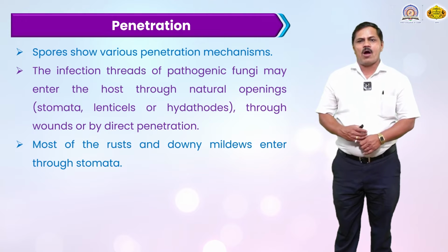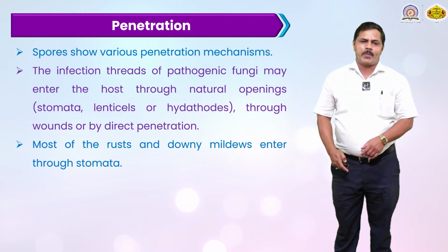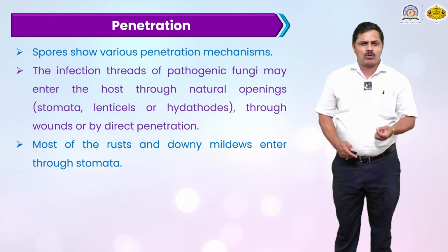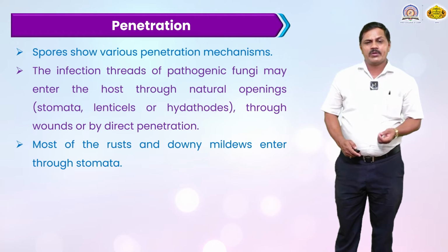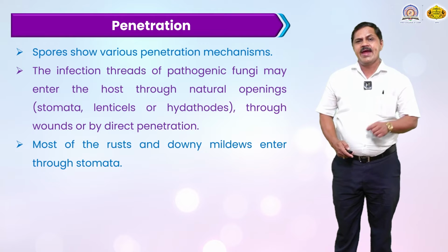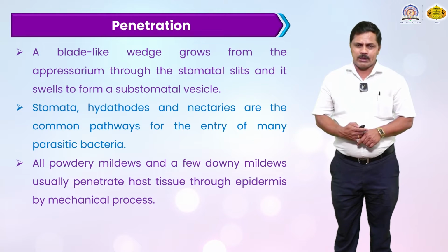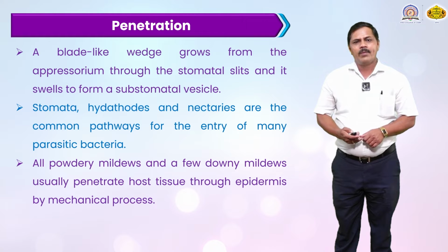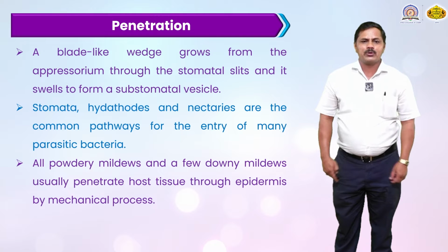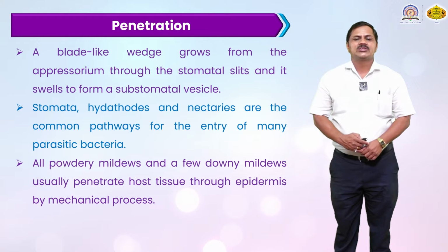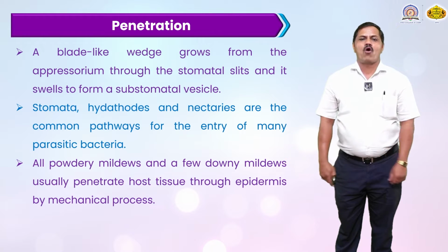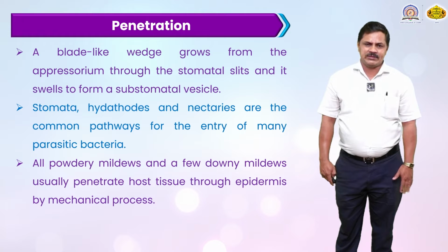Most rusts and downy mildews enter through the stomata. Spores that penetrate directly can enter through natural openings: stomata, lenticels, and hydathodes. A blade-like wedge grows from the appressorium through the stomatal slit, and it swells to form a substomatal vesicle.